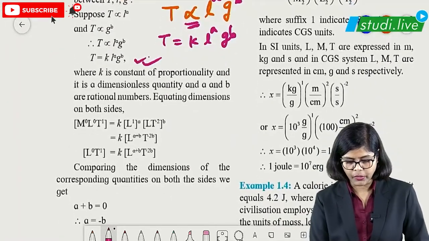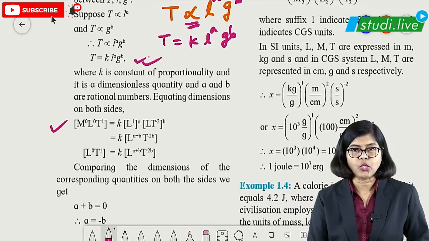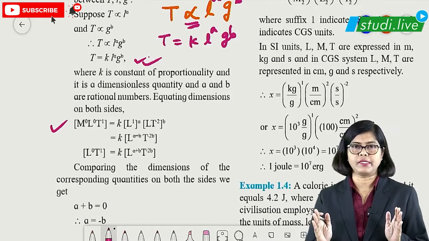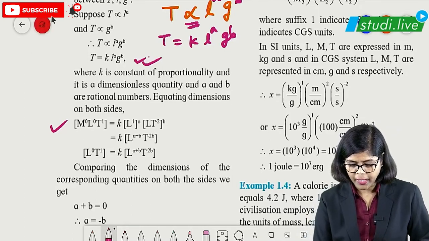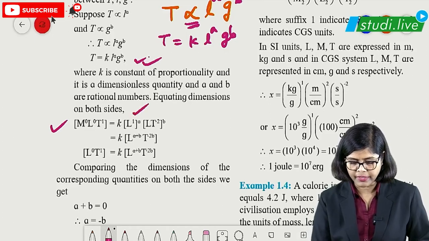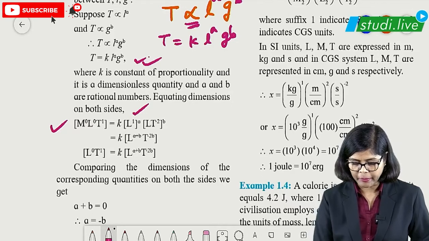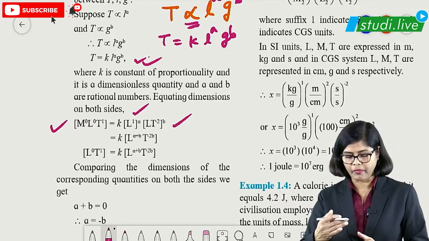So just look here, you can see the dimension of time is given, that is T1. Then K constant. Constant does not have any dimensions. They are dimensionless. That is a drawback also, that we are going to learn later. Then comes the length dimension L1, students. Power is a, and g dimension is meter per second square, that is LT minus 2 power b.